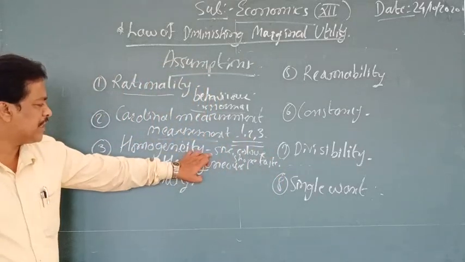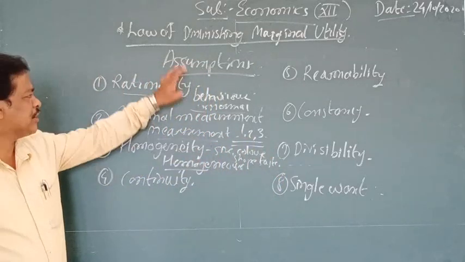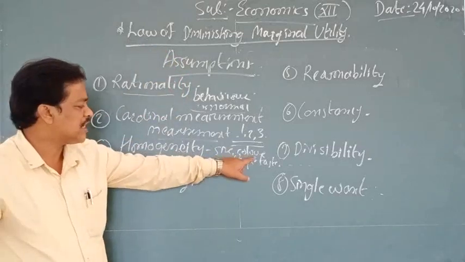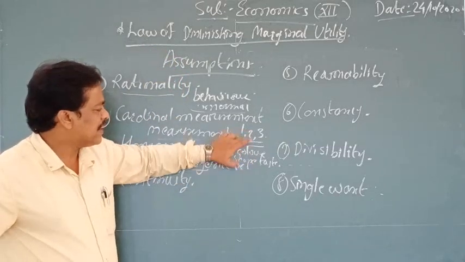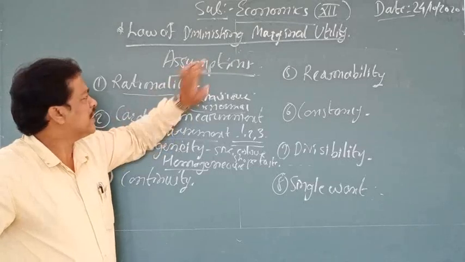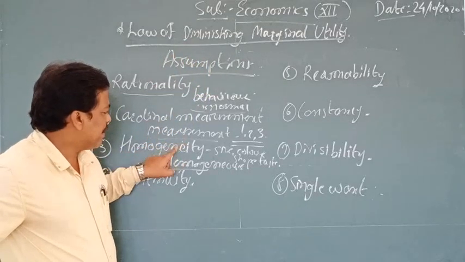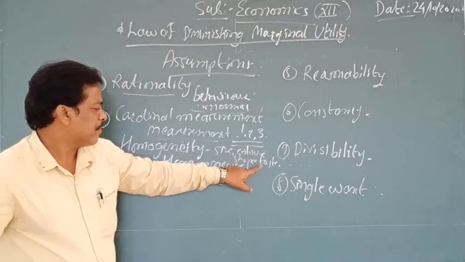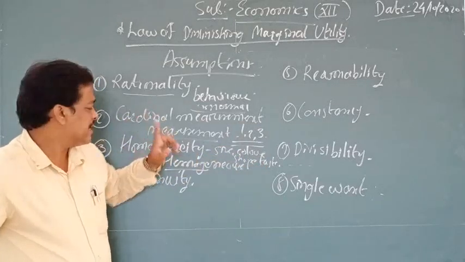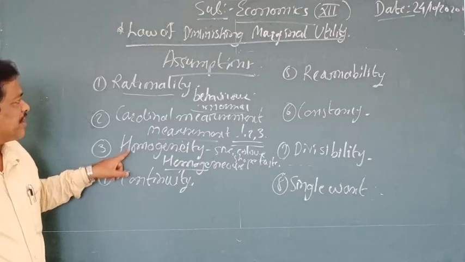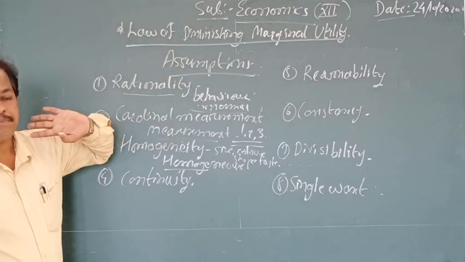If you change any of these, for example if the size changes, this law is not going to follow. If you change the color, shape or taste, again the law is not going to follow. Homogeneity is the main principle. Size, color, shape and all these should remain constant. This is the third assumption on which the law is based.